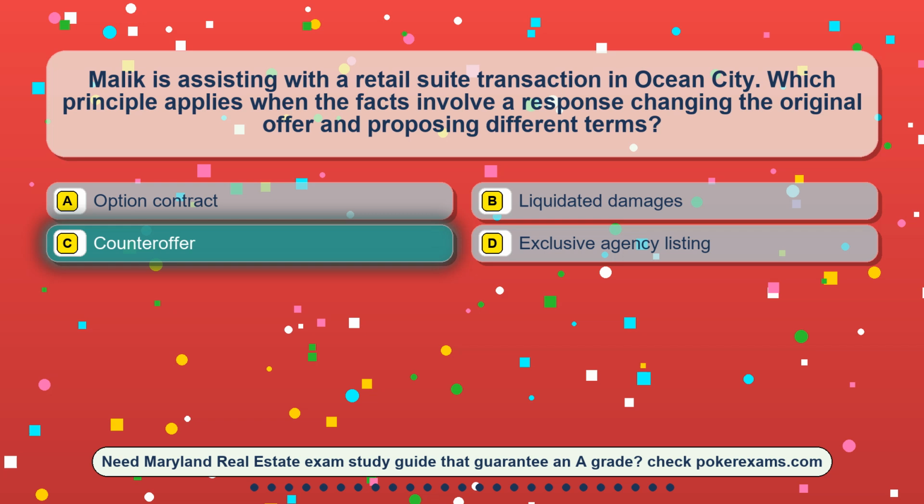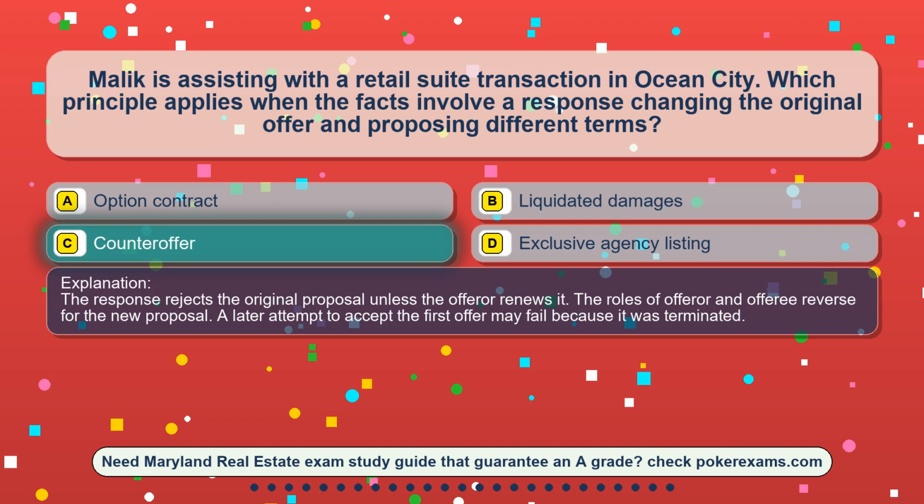The correct answer is option C, counteroffer. The response rejects the original proposal unless the offeror renews it. The roles of offeror and offeree reverse for the new proposal. A later attempt to accept the first offer may fail because it was terminated.